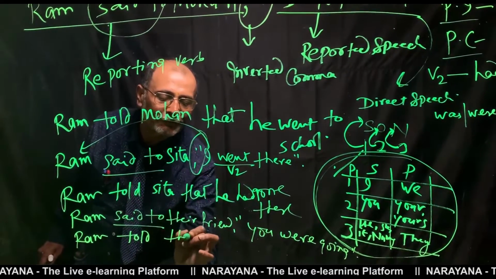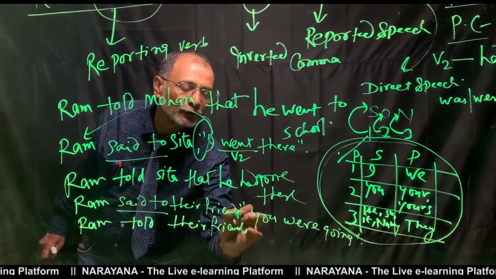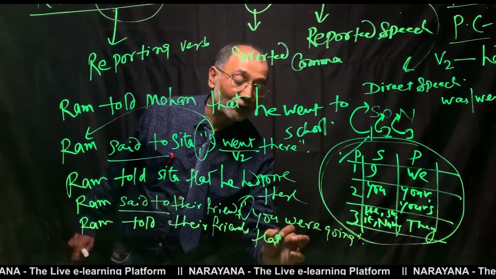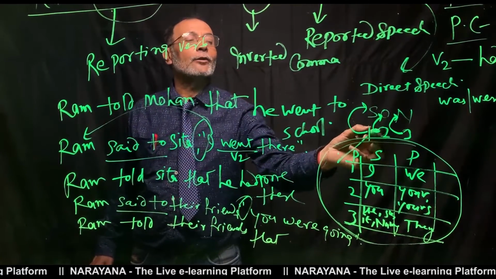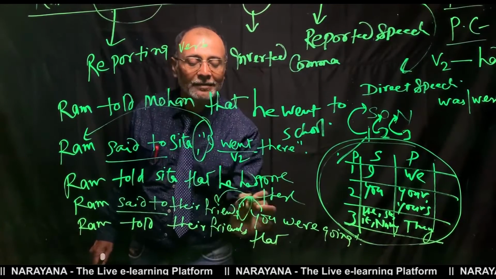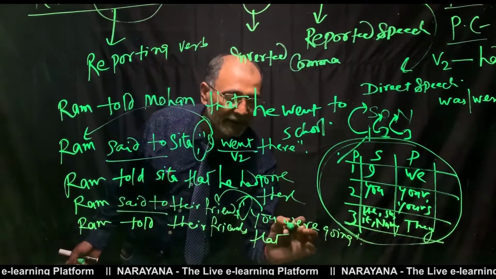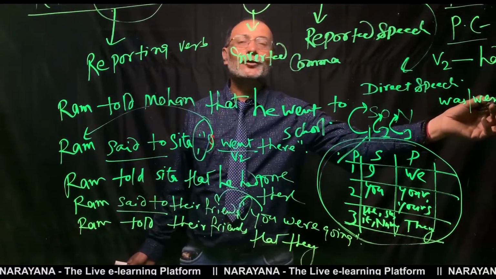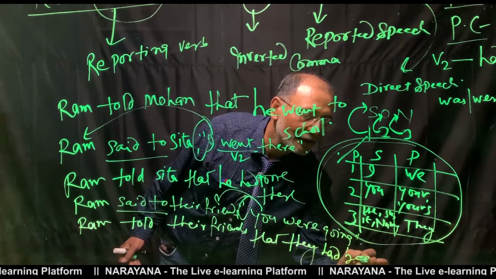And here, their friends. Their friends. You see, in particular here now, what comes here? That. Now see, you. Second person changes according to object. Tell me now, according to object. Object was friends. What comes here? Friends are one of many. Answer many. What comes here? They. Very good. And you see, I told you, was or were changed into had been. They had been going.